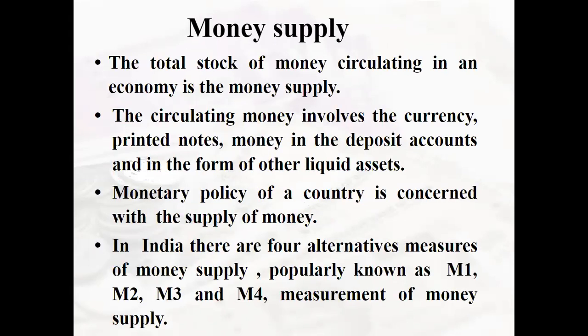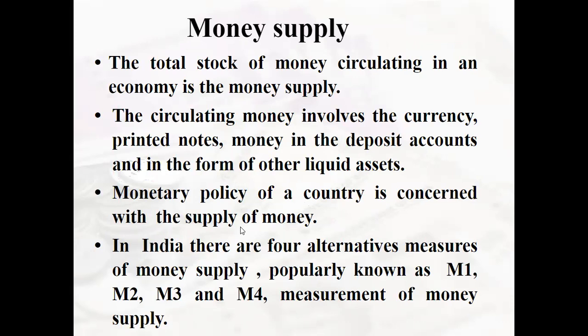Then the next what we have is the money supply. The total stock of money circulating in an economy is the money supply. The circulating money involves the currency, printed notes, money in the deposit accounts, and in the form of other liquid assets. Monetary policy of a country is concerned with the supply of money.